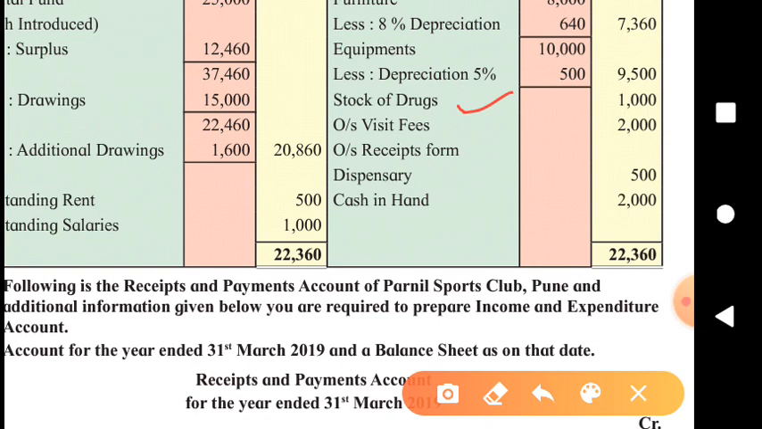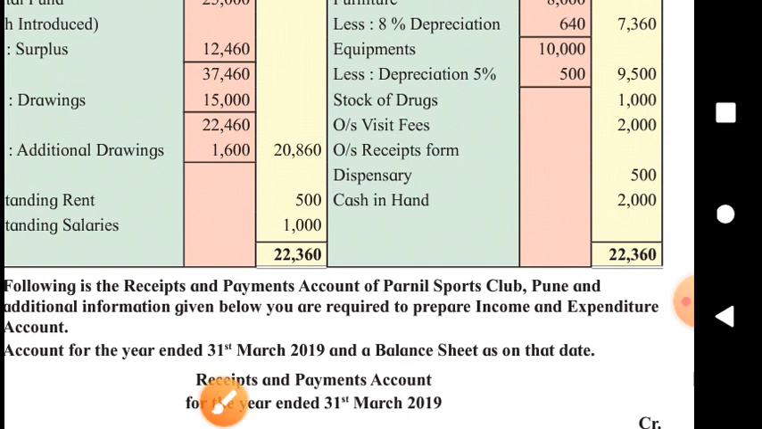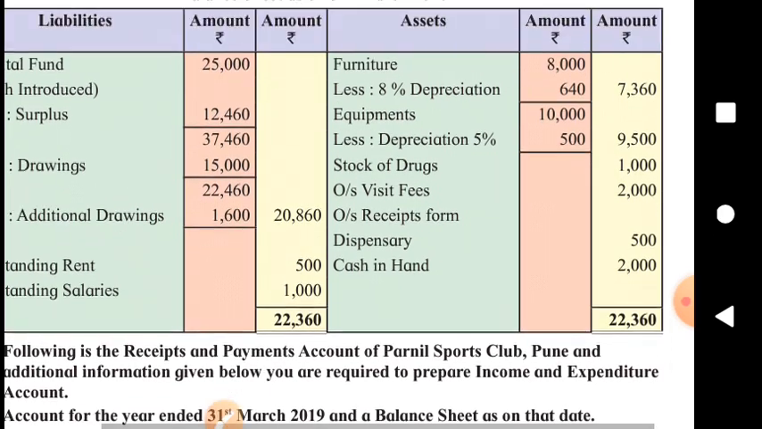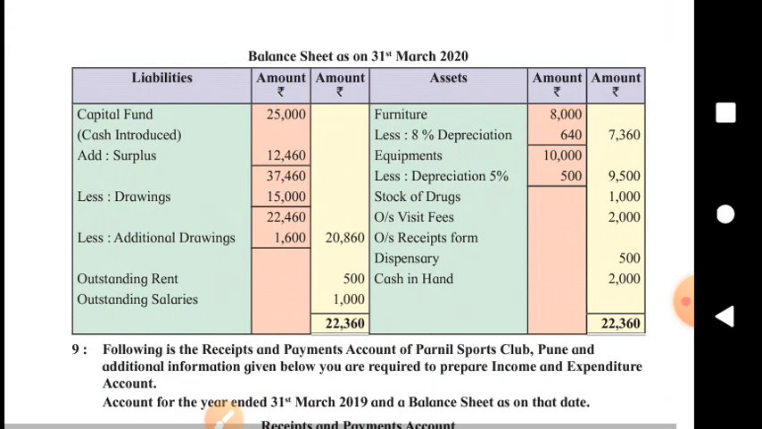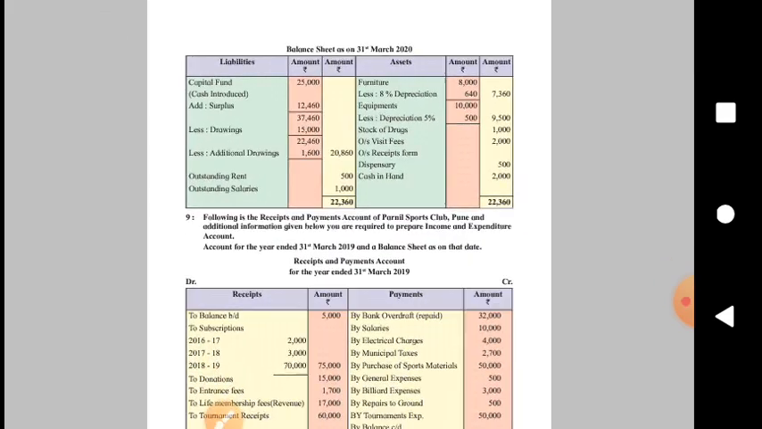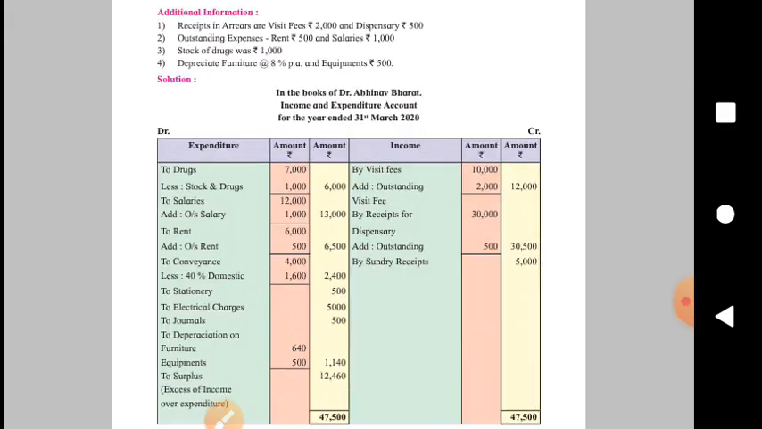Now it will be used next year, so it will be the expense of next year. Though we purchased drugs of rupees 7000, we didn't use it all. We used rupees 6000, so only 6000 will be debited to this year and 1000 will get debited to the next year. Till then it will be shown on asset side. Understood? I hope so. It's not that difficult.